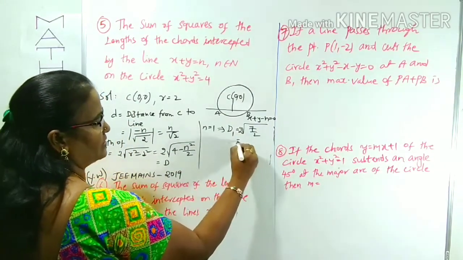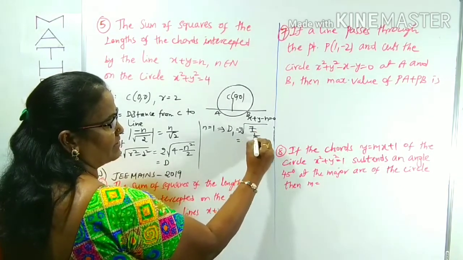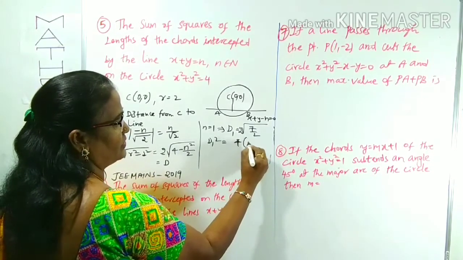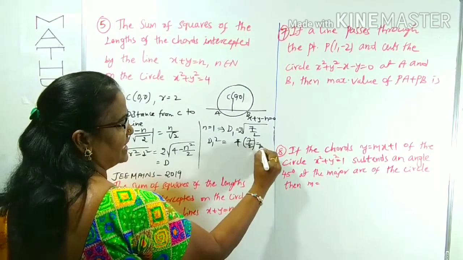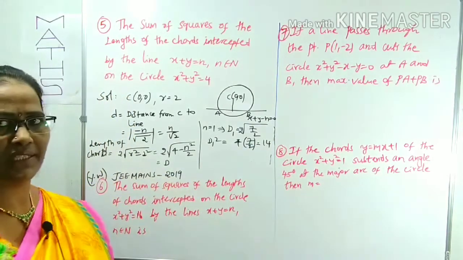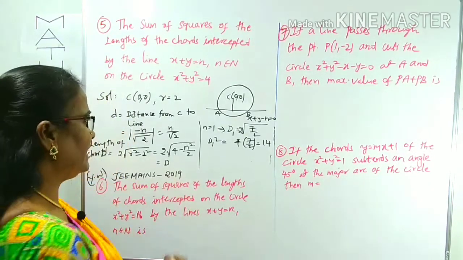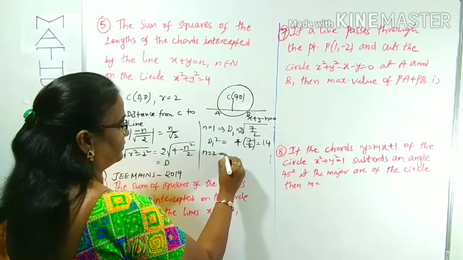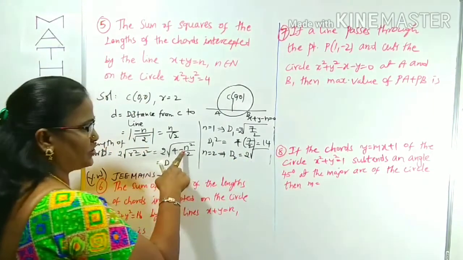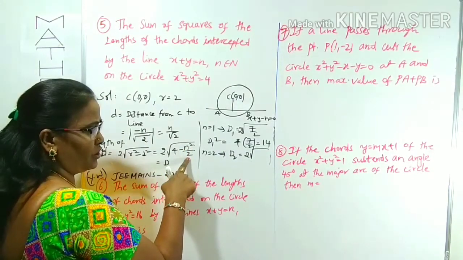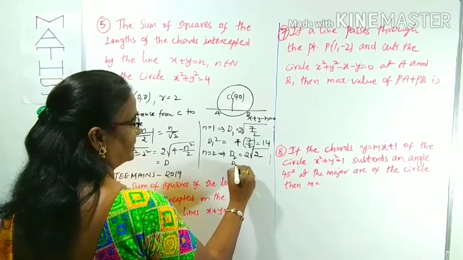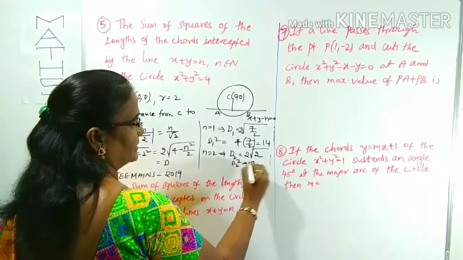Okay, now for d1 is equal to 2 into root 7 by 2. What is d1 square? 4 into 7 by 2. The 2s cancel, it will be 2 sevens, 14. That is one of the distance squares we got. Now, by taking n equal to 2, d2 is equal to 2 root over 4 minus 4 by 2, that is 4 minus 2, which is 2. Okay, what is d2 square? d2 square is 4 into 2, 8.